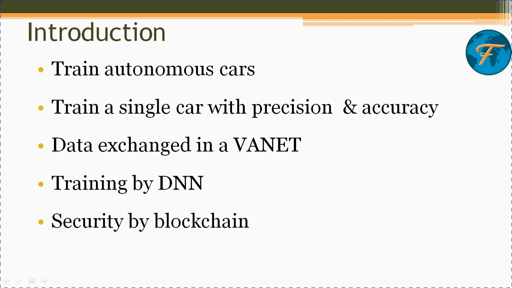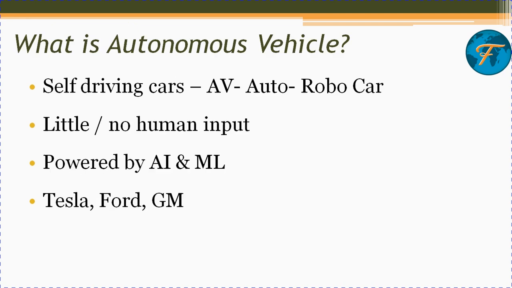All this training is done by a concept called DNN, which is dynamic neural network. So it's done by the neural network concept, which is powered by AI and machine learning. And the security is given by blockchain. Those are the two things that you need to remember.